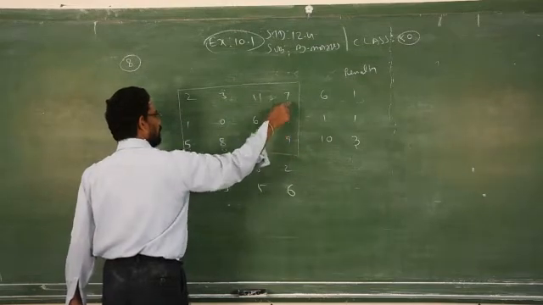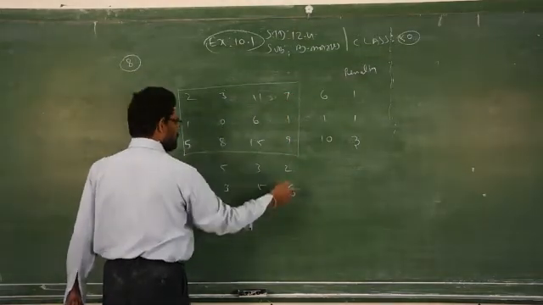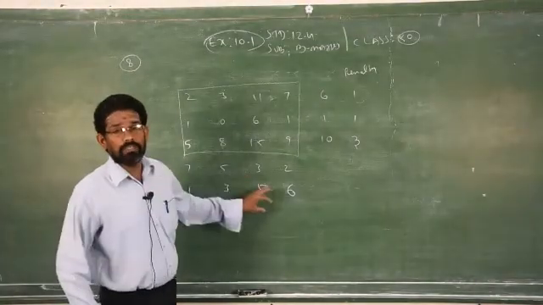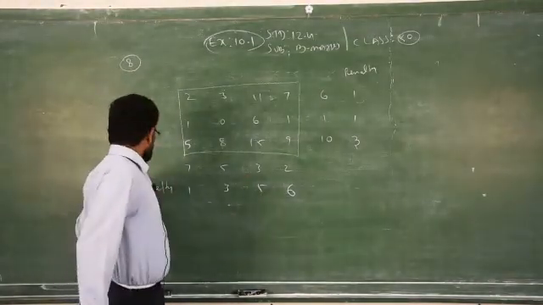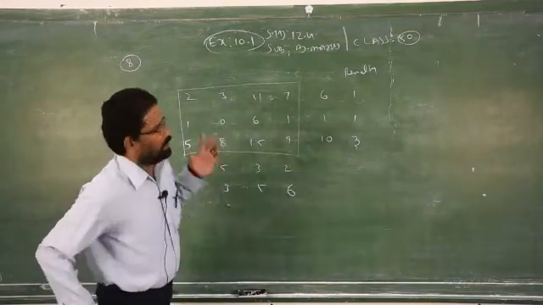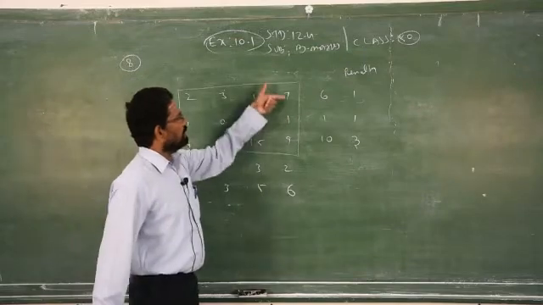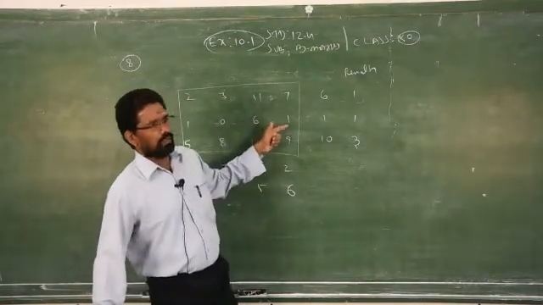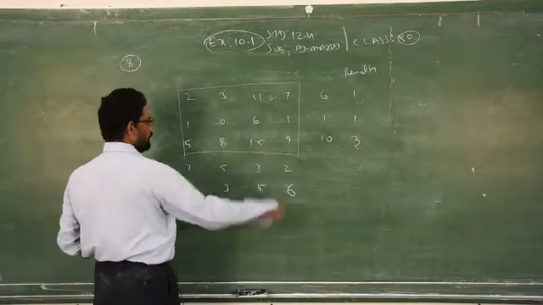The least one is 1 and then 7, so 7 minus 1 is 6. Be careful. That's why I said it is very difficult. Once you make a mistake in finding the penalty, the whole thing goes wrong. Penalty means the difference between the two least consecutive costs. So 7 and 1 are consecutive. If you take 7 and 9, it is not consecutive because 1 is there. So 7 minus 1 is 6.